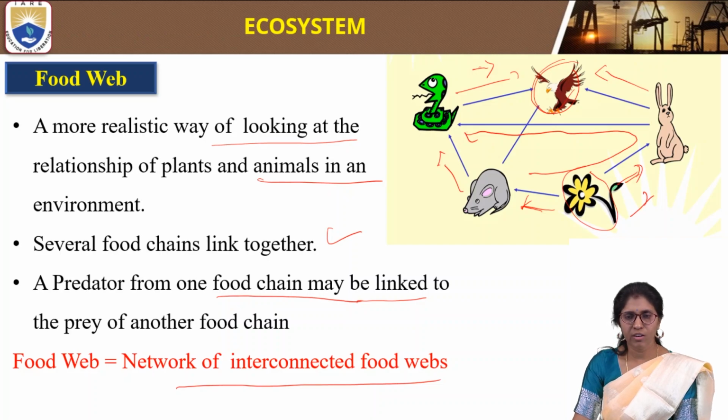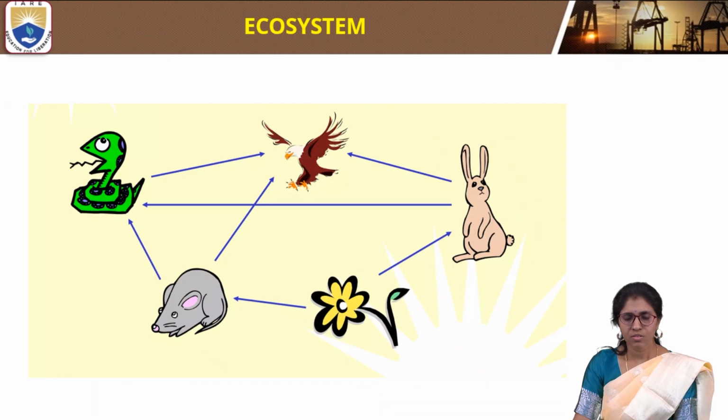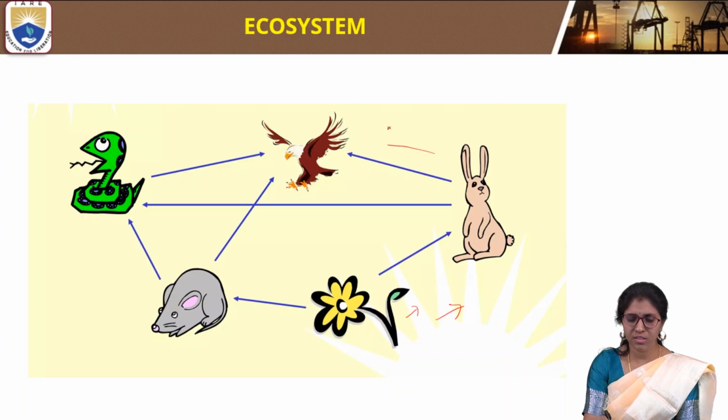A food web is a network of interconnected food chains. So this is a food web example. As already discussed, plants are consumed by both rats and rabbits. Rabbits, if we see this diagram, are consumed by the eagle. In this diagram, they are also consumed by the snake.